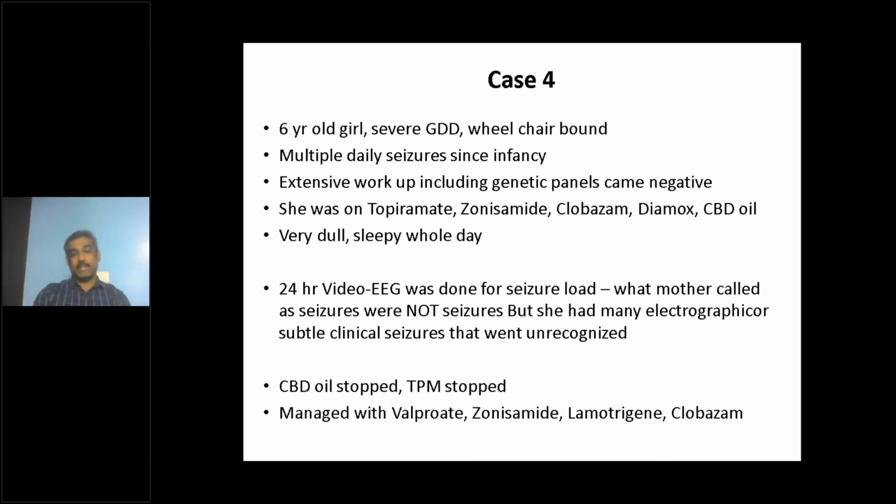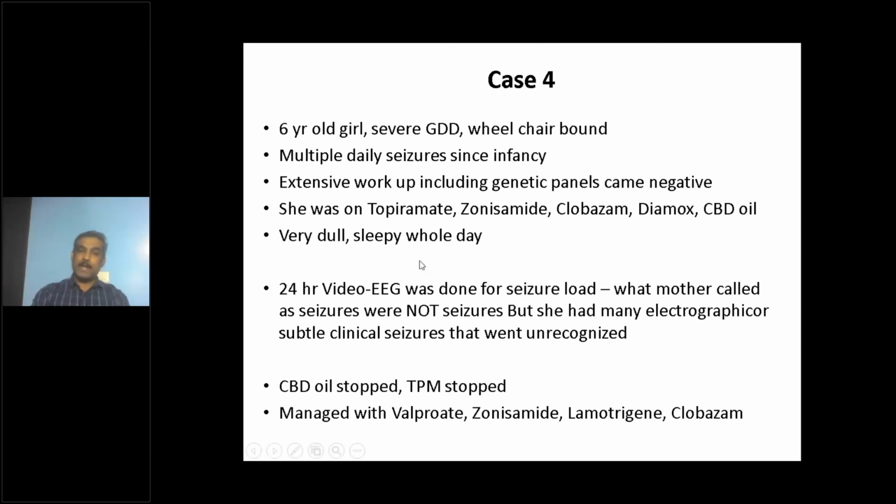To her surprise, she had subtle seizures or electrographic seizures that were not recognized at all. So it's a conundrum. The actual seizures were not recognized. The non-epileptic movements were treated as seizures. So we clarified this by sitting by the side of the child and mother, and we showed the videos. See, these are seizures, these are not seizures. That's very important. That's why it's goal setting. So you need to identify what are the seizures you are treating.